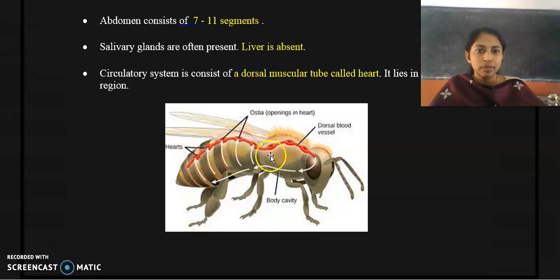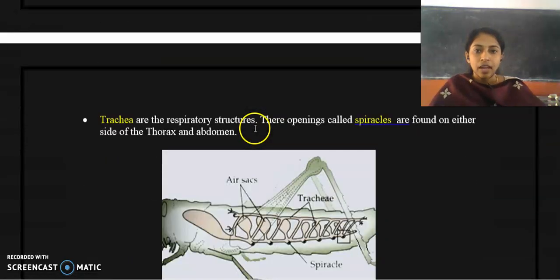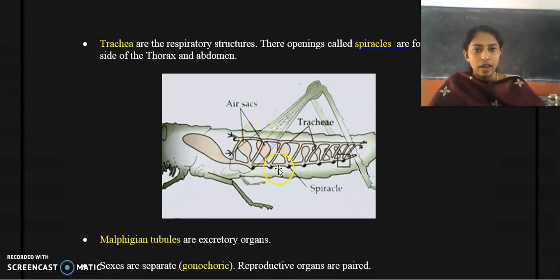So the circulatory system consists of a dorsal muscular tube, which is called the heart, and it also possesses small openings, which are called ostia. Clear?